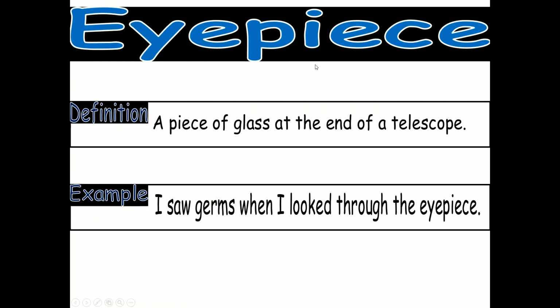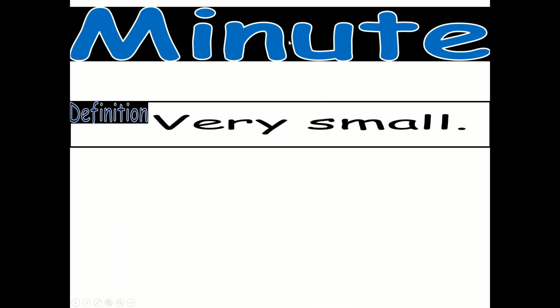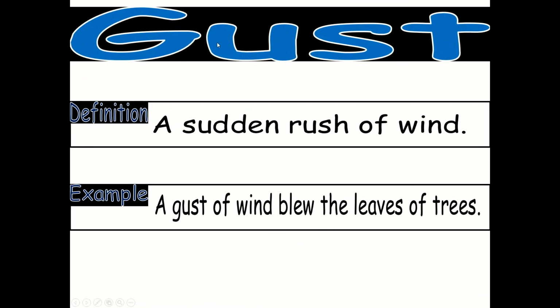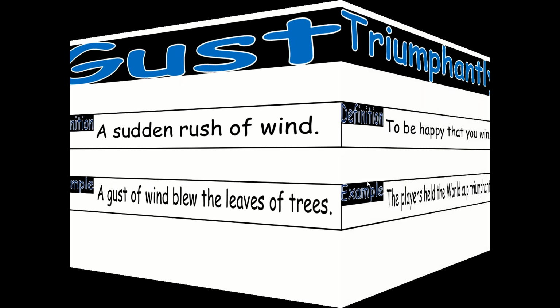Eyepiece. A piece of glass at the end of a telescope. For example, I saw germs when I looked through the eyepiece. Minute. Very small. Gust. A sudden rush of wind. For example, a gust of wind blew the leaves of trees.